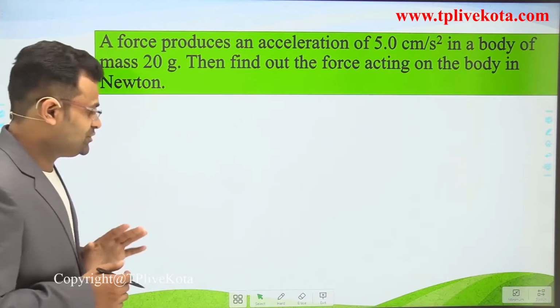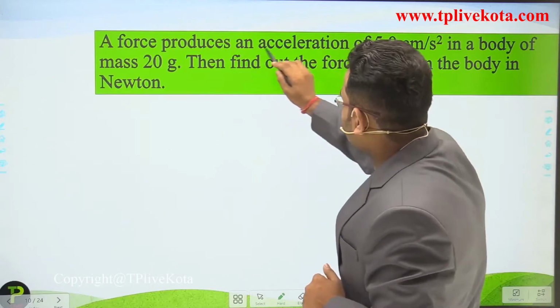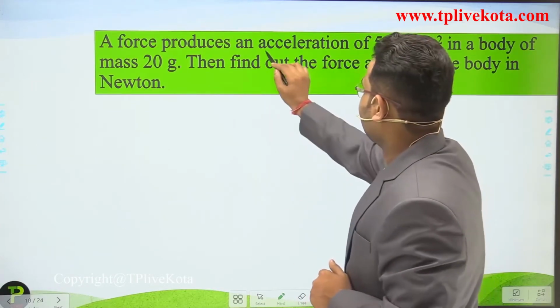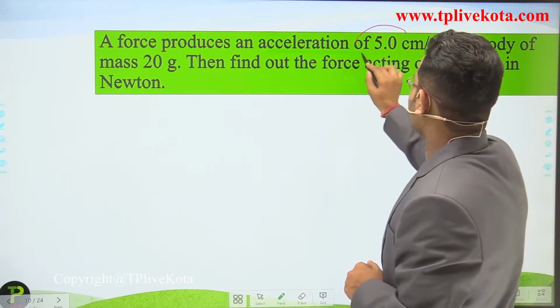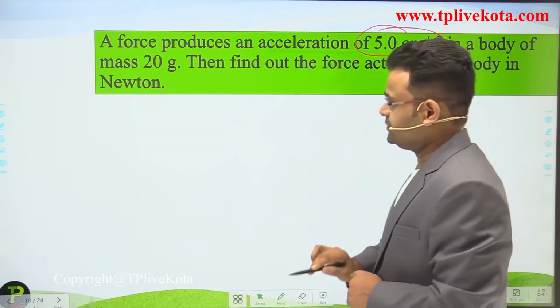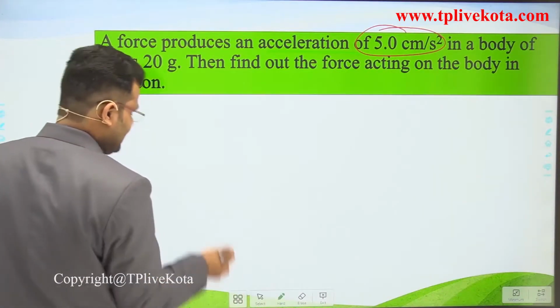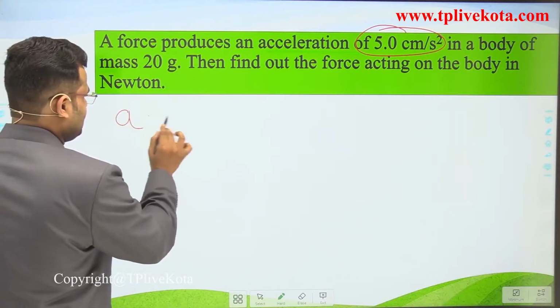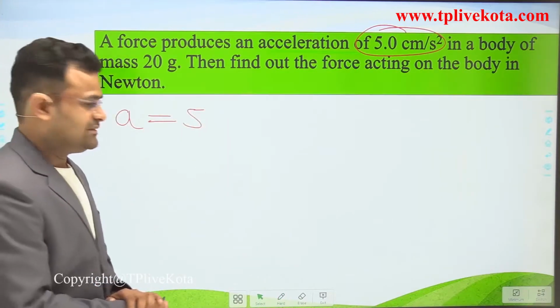In this question, if you read it, a force produces an acceleration, so the first given quantity is acceleration equal to 5 centimeter per second square.